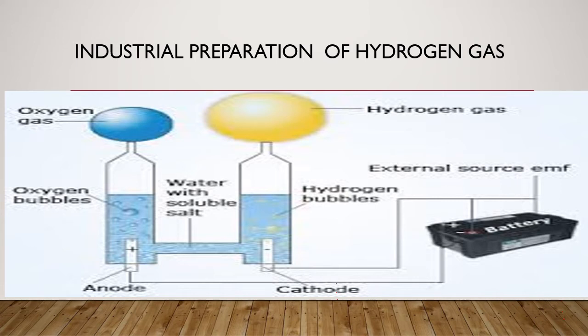When both the electrodes are connected by an external wire with the battery, and the electric current is passed, oxygen gas is produced at the anode, while hydrogen gas is produced at the cathode. So oxygen gas is an anodic product and hydrogen gas is a cathodic product. So this is all about the electrolysis of the water.